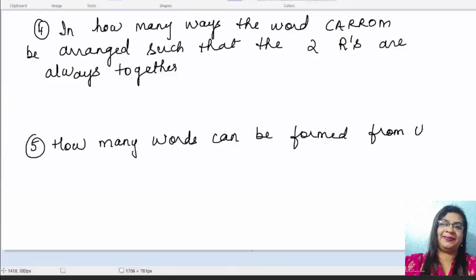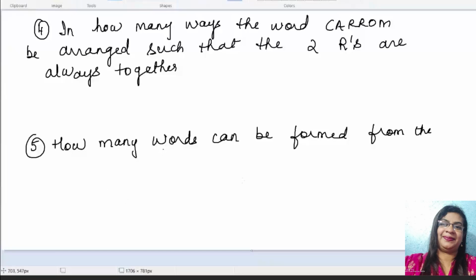Fourth question. In how many ways can the word CARROM, C-A-R-R-O-M, be arranged such that the two R's are always together?